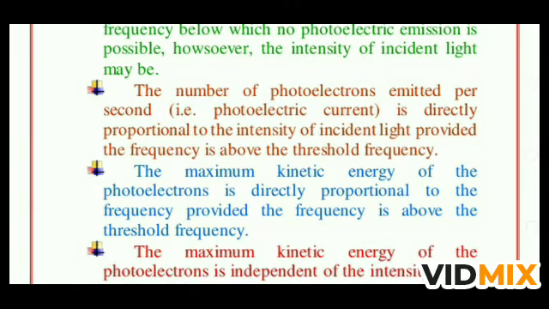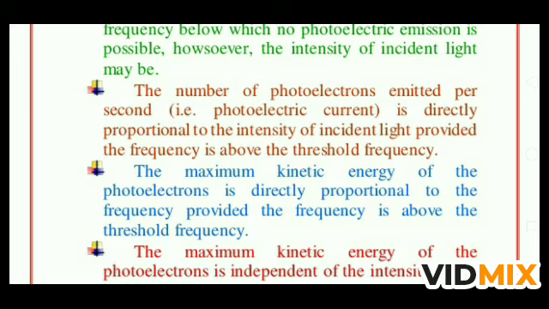The second law is the number of photoelectrons emitted per second is directly proportional to the intensity of incident light provided the frequency is above the threshold frequency. Means the number of photoelectrons which are emitted is proportional to the intensity of incident light for a particular frequency. If you change the frequency, things will change. But for a particular frequency, if you are changing the intensity, means if you are bringing the light closer to the metal substance, then the number of photoelectrons emitted increases.